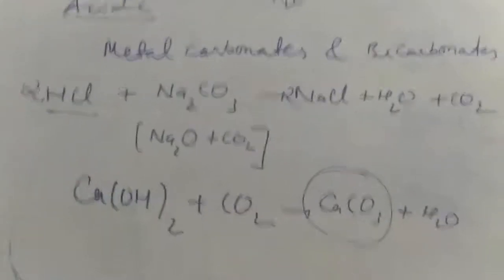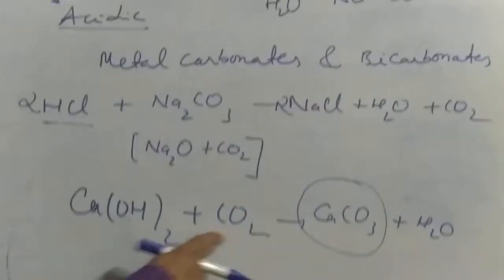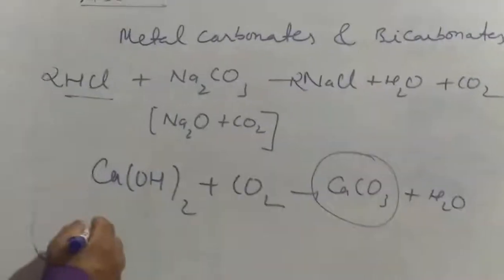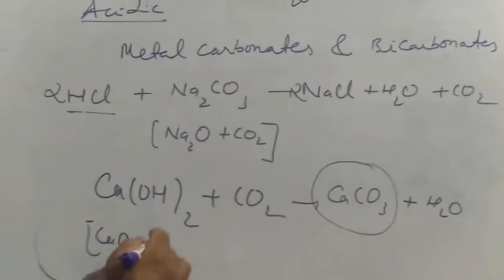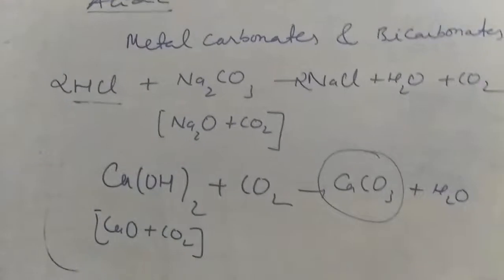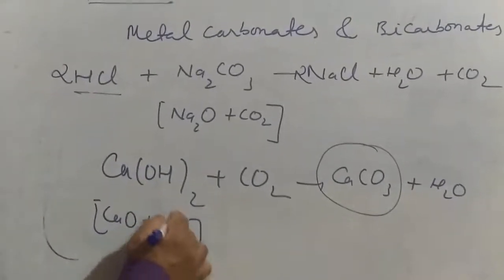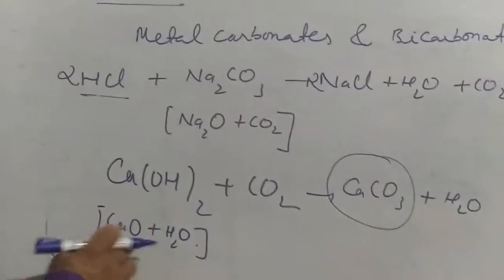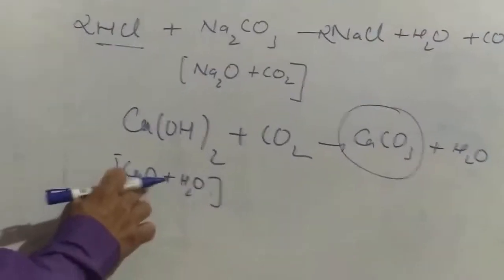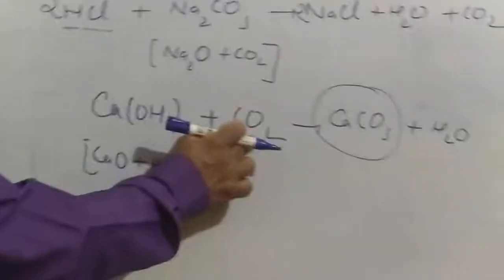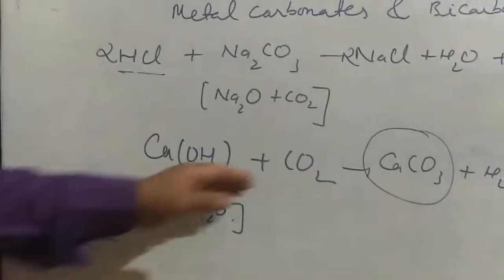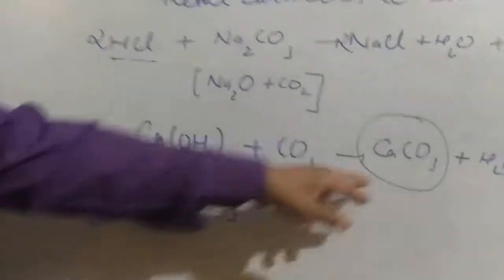The CO2 gas can be recognized when you pass it through lime water, which is calcium hydroxide. Actually, this lime water is a combination of CaO plus H2O. Now, CaO is an oxide of a metal, its nature is basic. CO2 is an oxide of a non-metal, its nature is acidic. So acid reacts with base, I get a salt and water. So CO2 gas can be recognized by passing it through lime water. It turns the lime water milky.